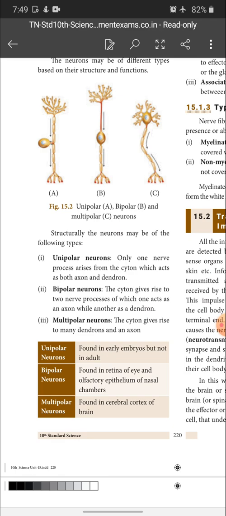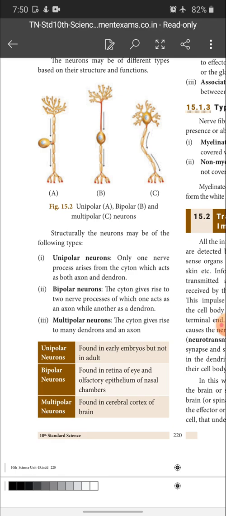Next, what? Bipolar neurons, which are found in the sense organs like eyes. See, the eye has three layers. The inner layer is called retina. The retina has sensory cells called rods and cones. The rods and cones have a neuron called bipolar neurons, and olfactory epithelium and nasal chamber. Olfactory epithelium, that is nose, which consists of what?